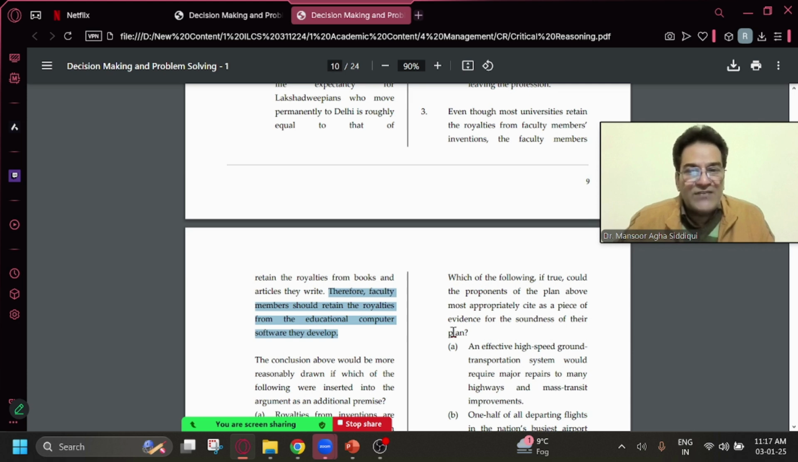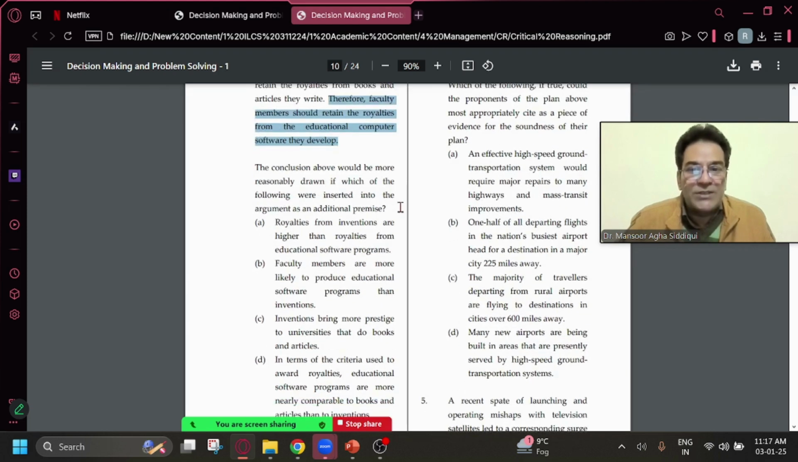The last sentence has fancy language, but it is actually saying in simple language that money from educational computer softwares should go to the teachers. And the reason behind this conclusion is given in the first sentence. It says money from inventions goes to universities and money from books and articles goes to the faculty members. Based upon this, we can make two assumptions. One assumption will say that books and articles are similar to softwares. Another one would say softwares are not similar to inventions.